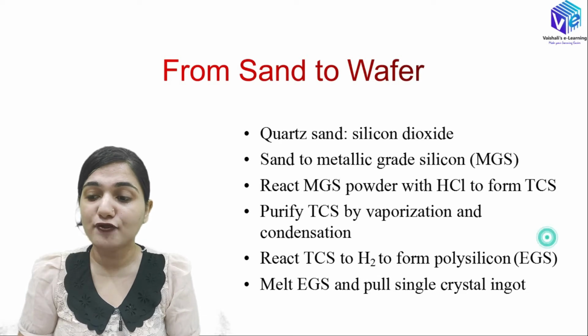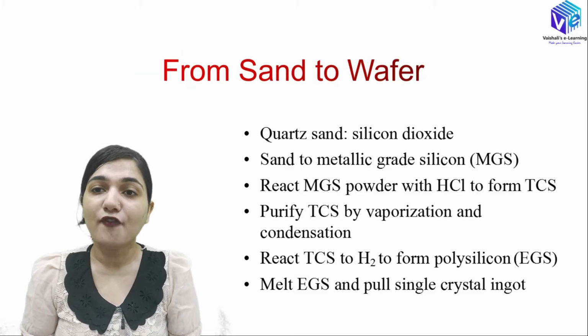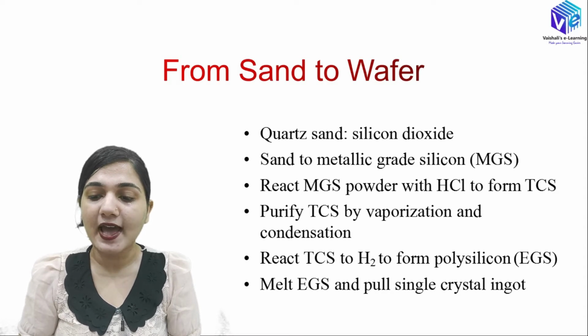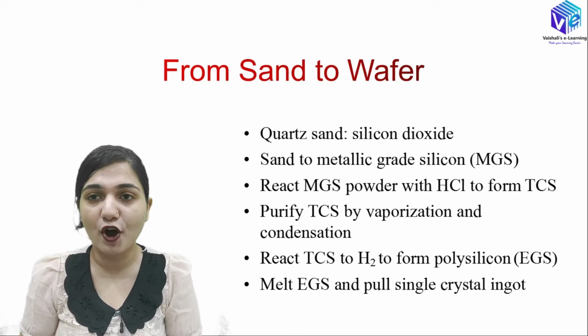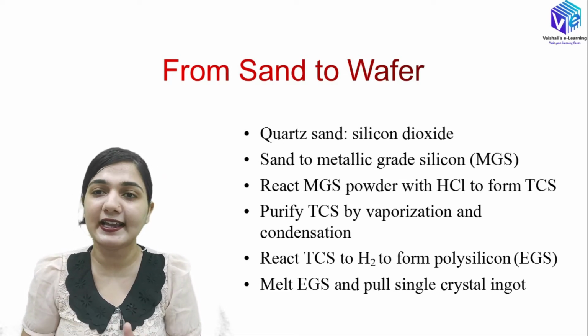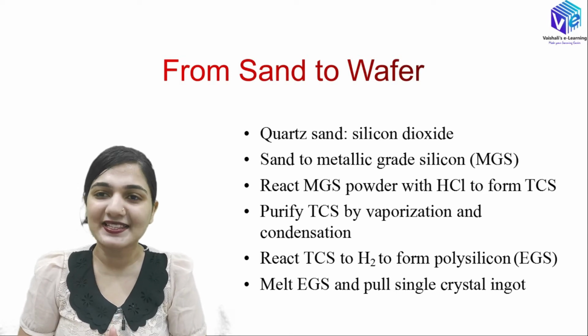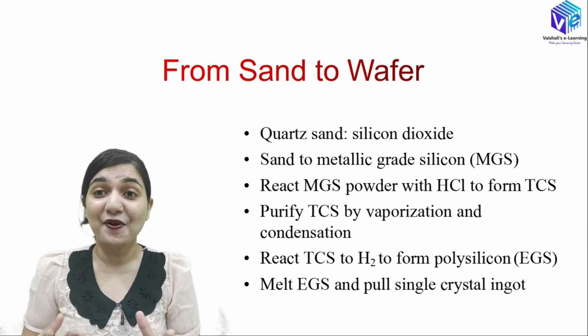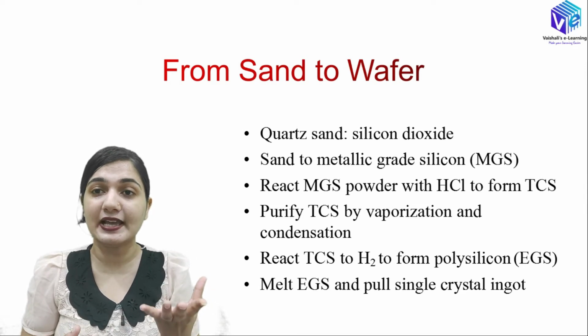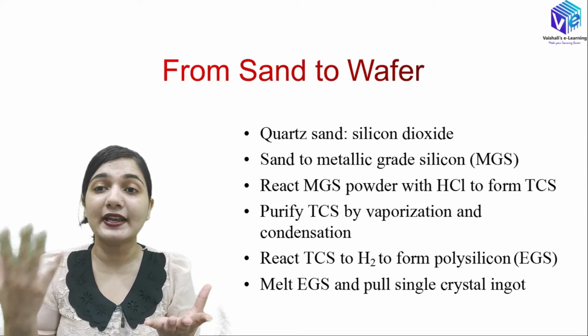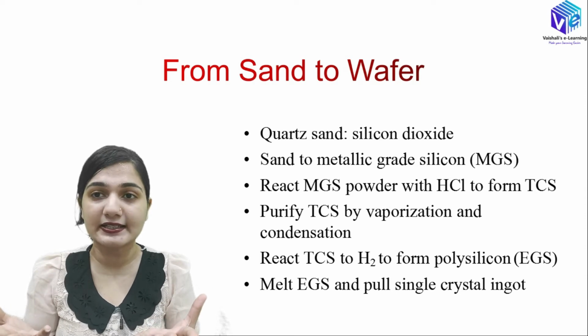So now we have to convert this EGS into the single crystal structure. For that we will be melting it and then we will be pulling the single crystal ingot from it. We have some processes for that and we will be talking in detail about these processes in the subsequent videos. So I hope you are now very curious how, if I have a polycrystalline structure, I can convert it into the single crystal structure.